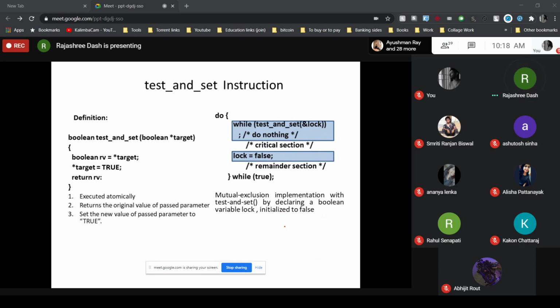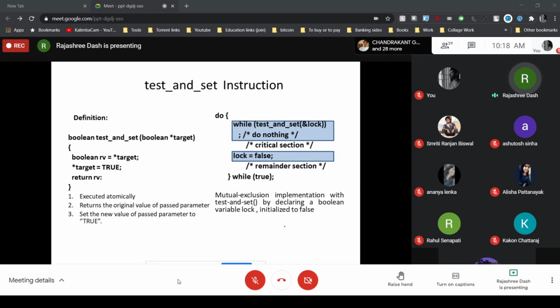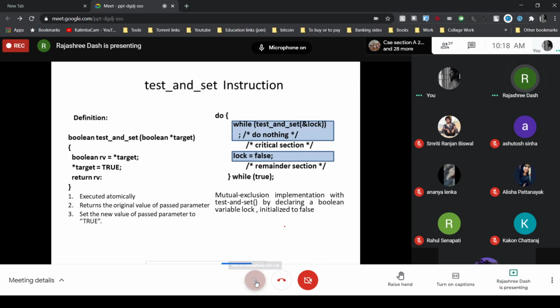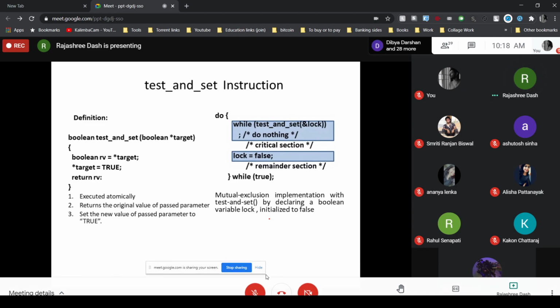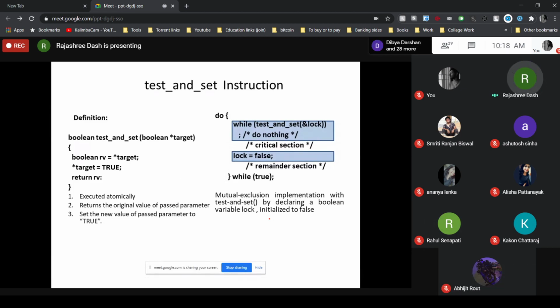Let's go through the solution part, the solution to the critical section problem using the test and set instruction.